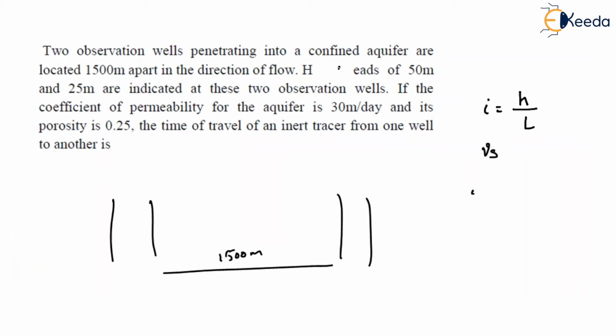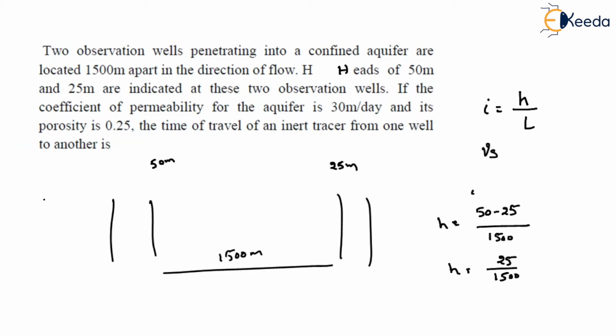Hydraulic gradient is the total head difference divided by the length of the soil specimen. So here heads of 50 meter and 25 meter are indicated at the observation wells. At 1, if I keep the piezometer, the head is 50 meter. At 2, 25 meter. Then what is the head loss? Head loss is 50 minus 25 over the length of 1500 meter, so 25 divided by 1500.